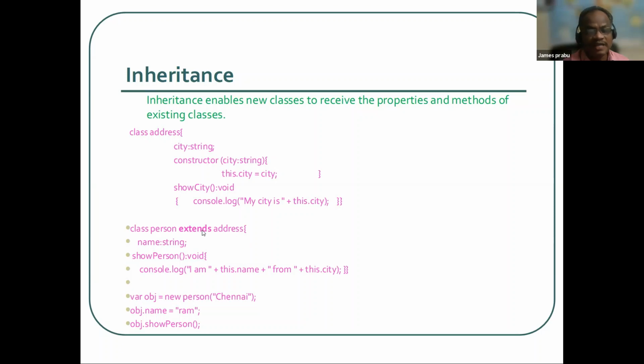Since we have inherited the parent class here, extends is the keyword in TypeScript to inherit the parent class. Whatever is public here, automatically we can consume in the child class. So this is a relationship between parent and child. The child can access the parent properties and functions. This is called inheritance. We are going to discuss more in code.